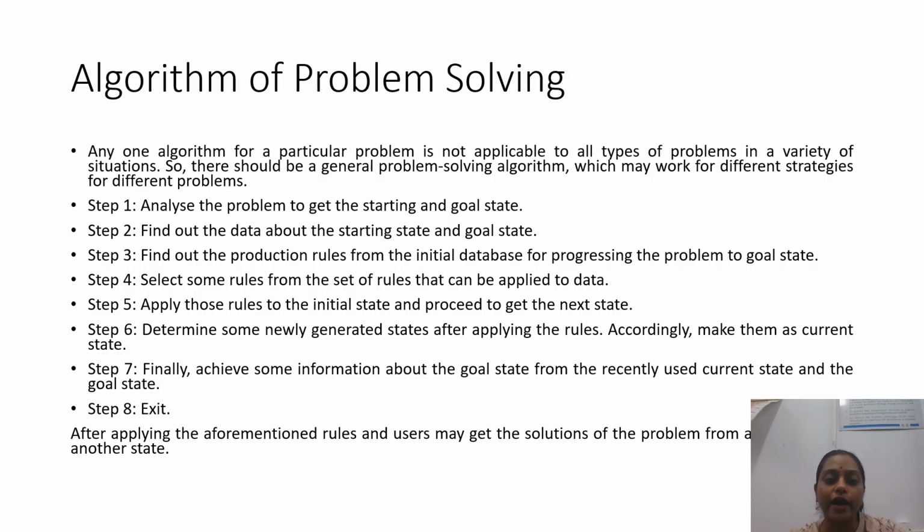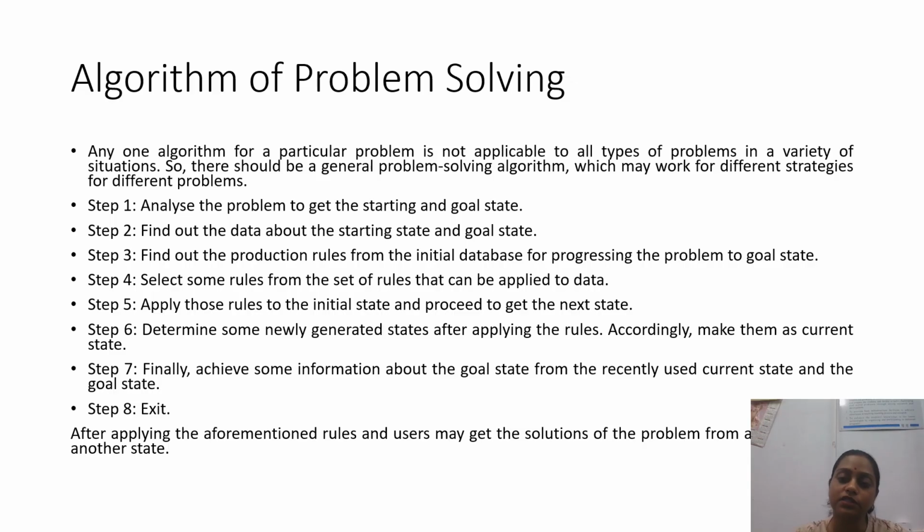The last one is to finally achieve some information about the goal state from the recently used current state and the goal state. Whenever we reach the goal state, we can exit. So if we apply the aforementioned rules, the user may get the solution of the problem. So these are the common algorithms to solve any kind of problem in AI.